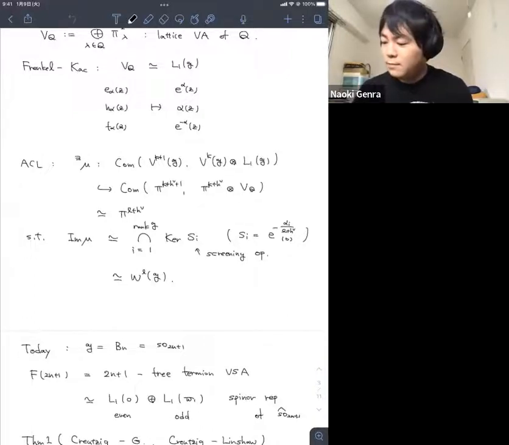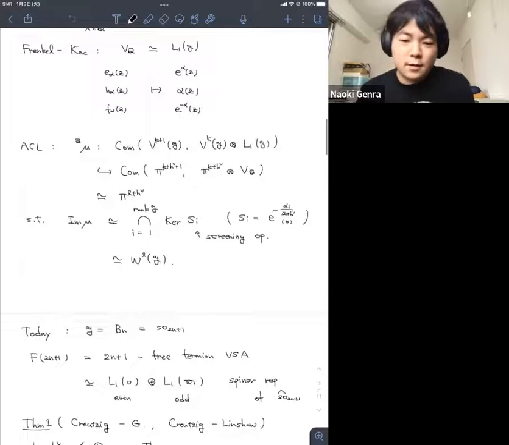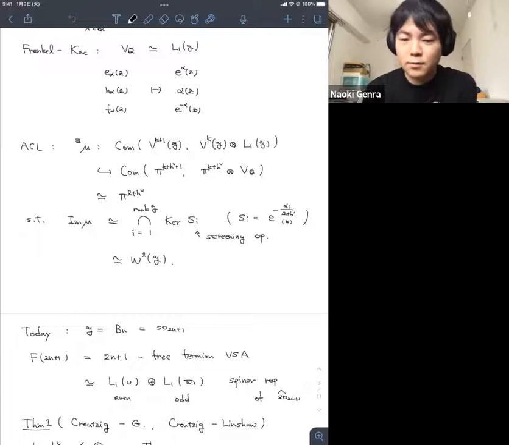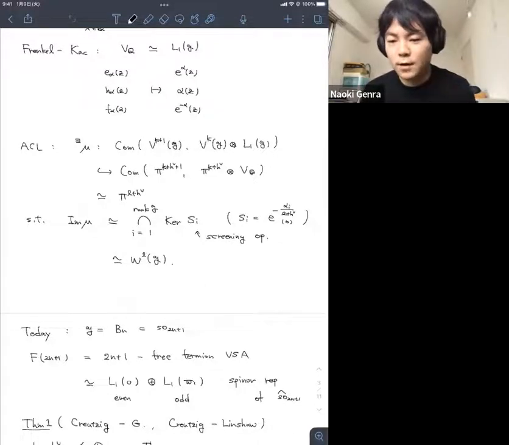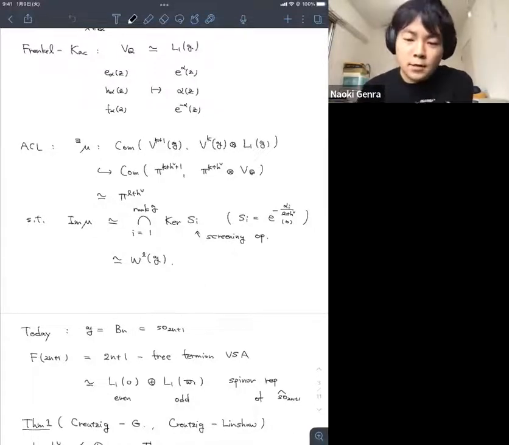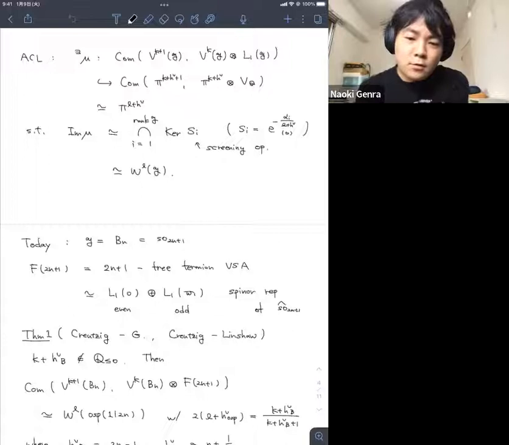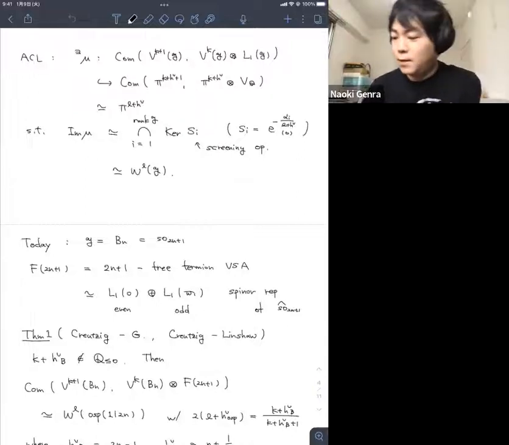So its even part looks like the affine so(2n+1)-hat module L_1(0), and the odd part looks like L_1(π_1). This is the fundamental weight corresponding to alpha_1 of so(2n+1). This is the spinor representation that our theorem statement follows. This is due to Thomas, and also Thomas and Andy give the same, different group, but anyway.